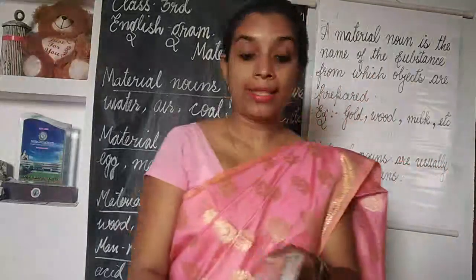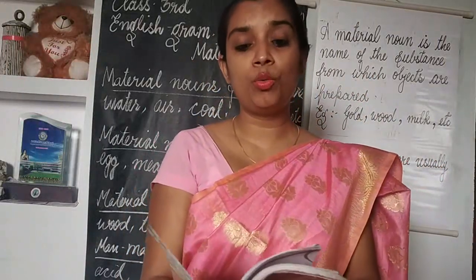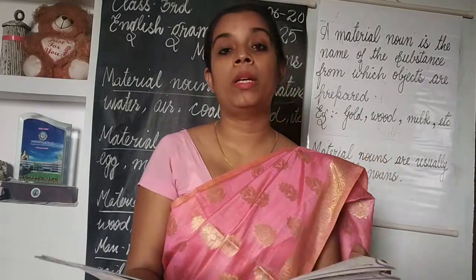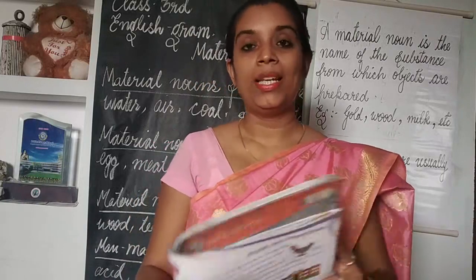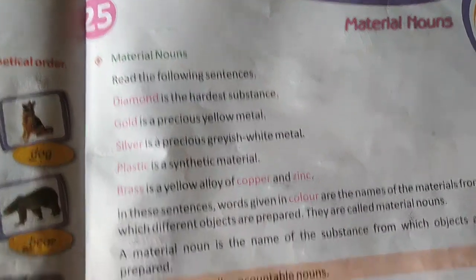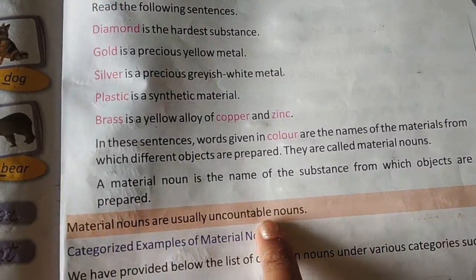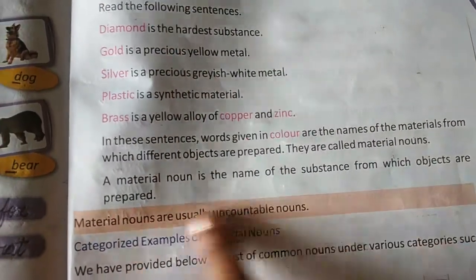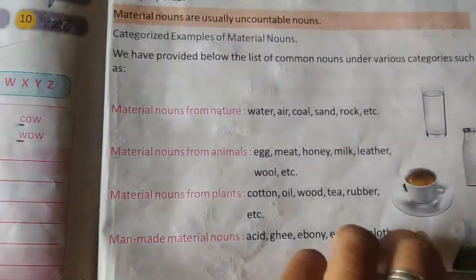Now the exercises are given in your book, children. In this lesson, two exercises are there, exercise A and exercise B, given on page number 116. I'm going to solve these exercises for you all. So this is lesson number 25, material nouns. As I told you, material nouns are usually uncountable nouns, and they are the substances from which objects are prepared. So let's start the exercises.